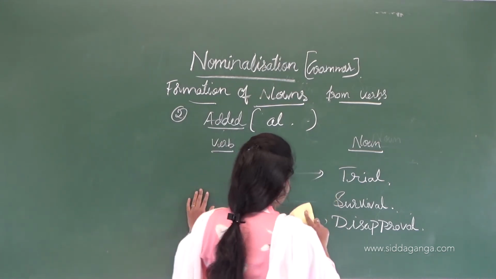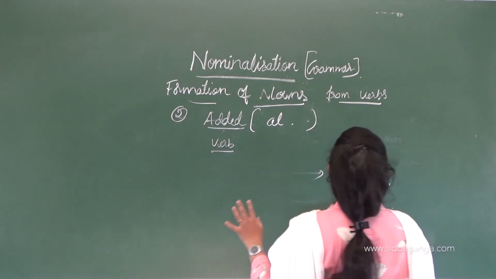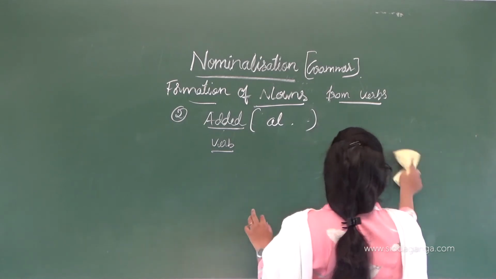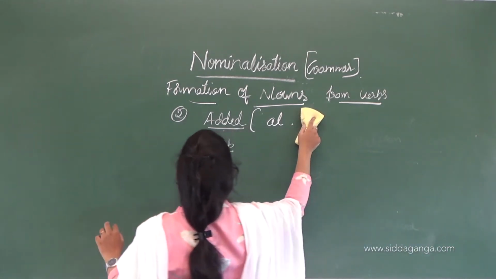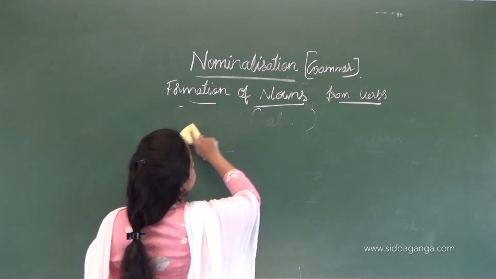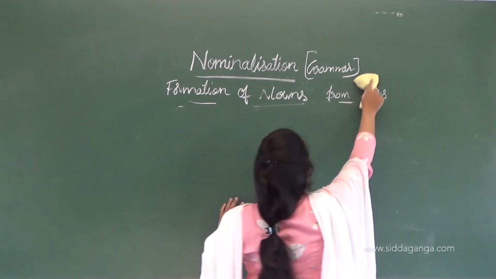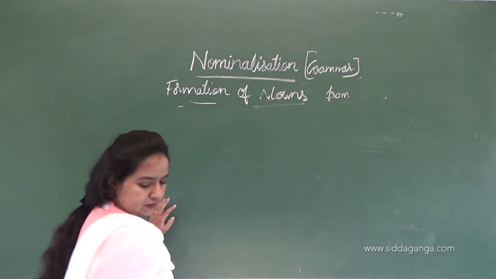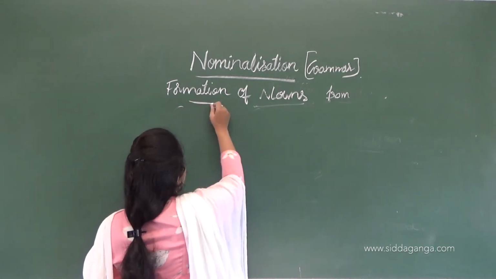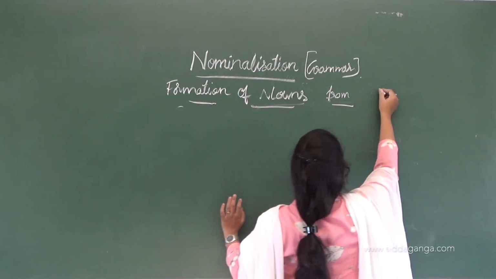Okay, so let's see with some adjective words. So now we have discussed some of the verb words. Let's see some of the adjectives. The formation of nouns from adjectives.